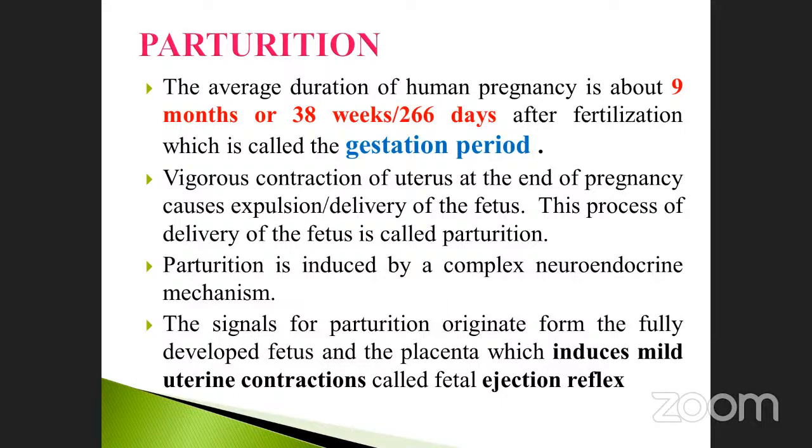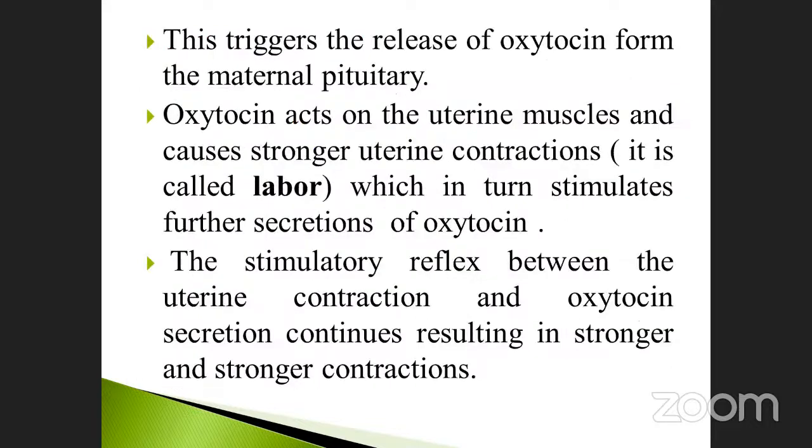Parturition is induced by complex neuroendocrine mechanisms. The signals for parturition originate from the fully developed fetus and the placenta, which induce mild uterine contractions called the fetal ejection reflex. These are all happening in the female reproductive organ. This triggers the release of oxytocin from the maternal pituitary. This is very, very important.